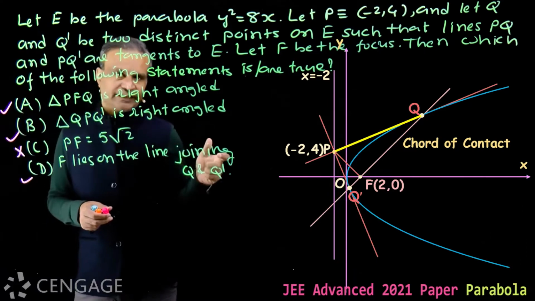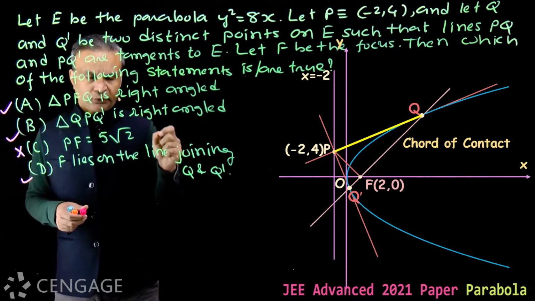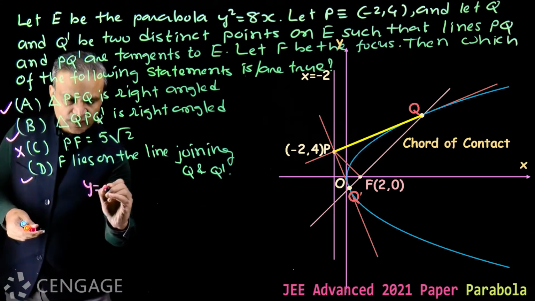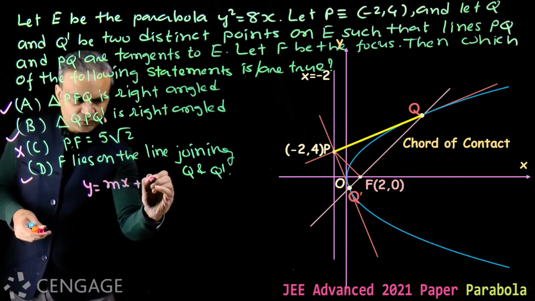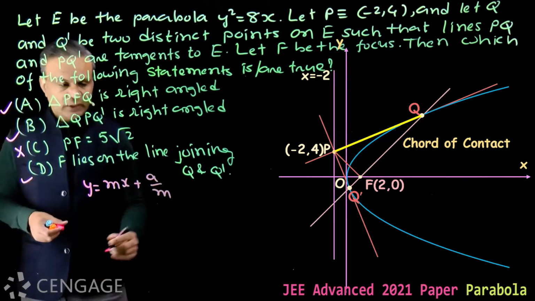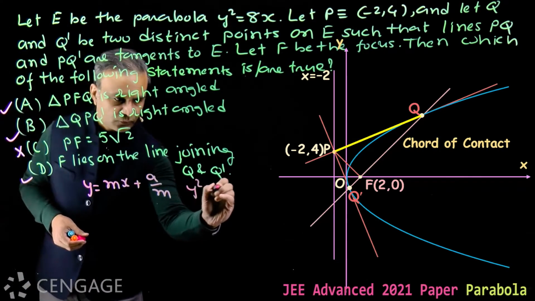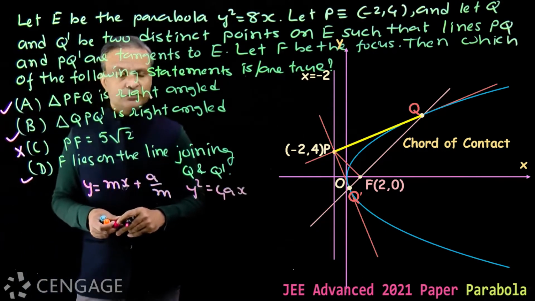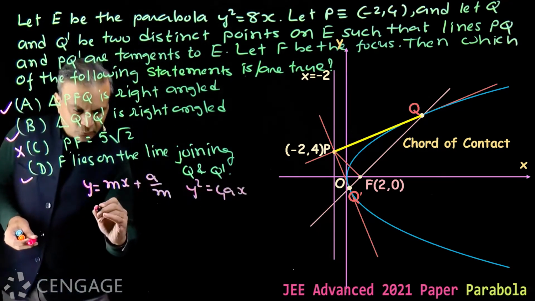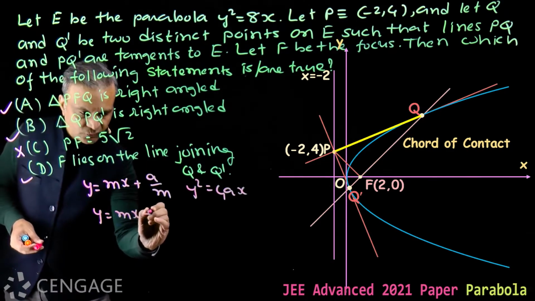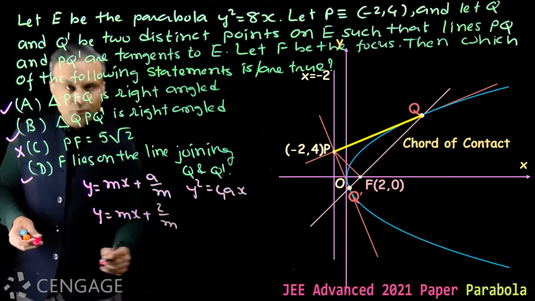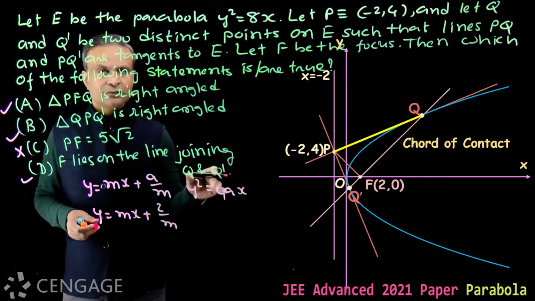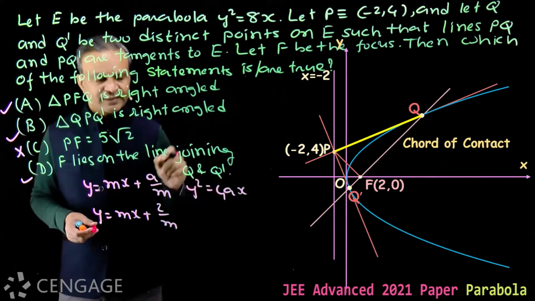Now PQ is a tangent to the parabola. Equation of tangent to the parabola y square is equal to 4ax, having slope m, is y is equal to mx plus a upon m. Here we have parabola y square is equal to 8x, so the value of a is 2. Put a is equal to 2, the equation of tangent becomes y is equal to mx plus 2 upon m. Now this line always touches the parabola y square is equal to 8x for any value of m except 0.